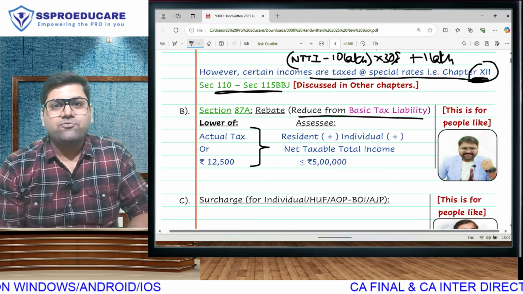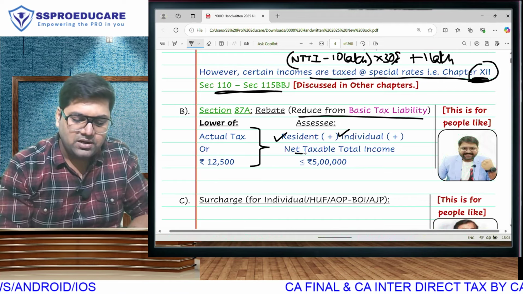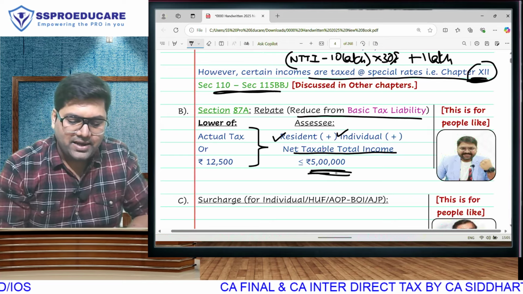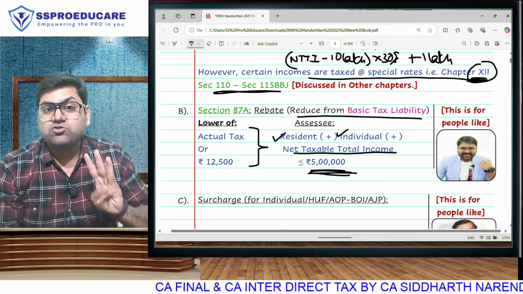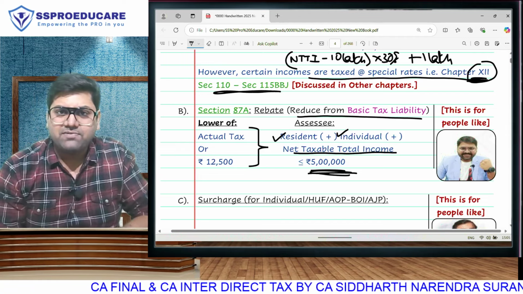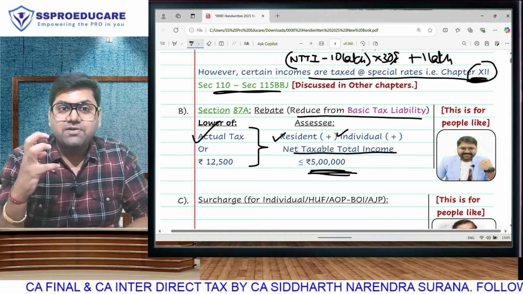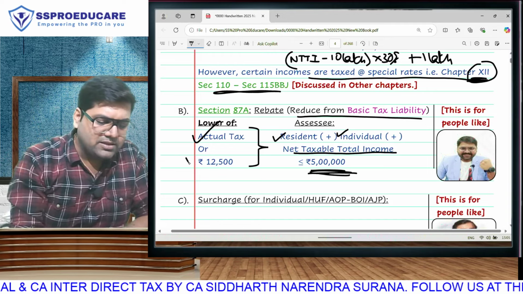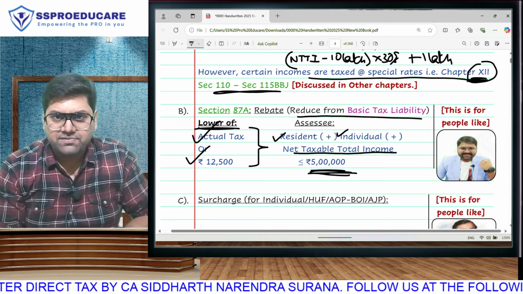In order to be eligible for rebate, you have to fulfill three conditions. You have to be a resident, you have to be an individual, and your net taxable total income, NTTI, should be less than or equal to 5 lakh. Resident individual income up to 5 lakh, because equal to is also eligible. Anybody having income up to rupees 5 lakh will get a rebate of what? Actual tax, which you have calculated as per above rates. It will be tax as per normal, tax as per special, the total of that actual tax, or 12,500, whichever is lower.